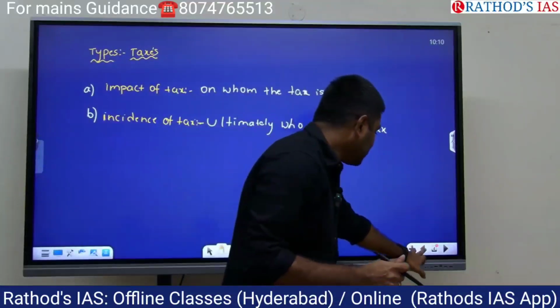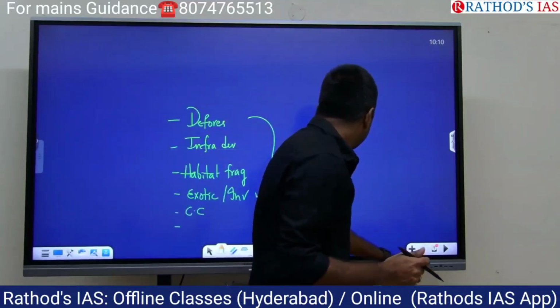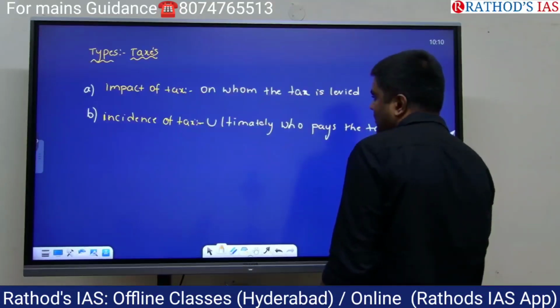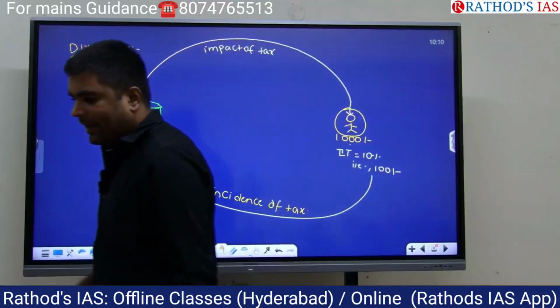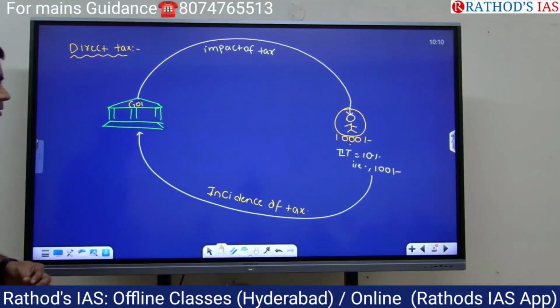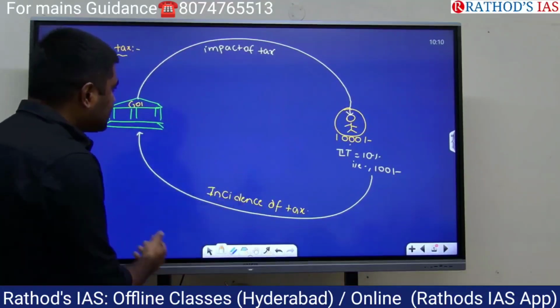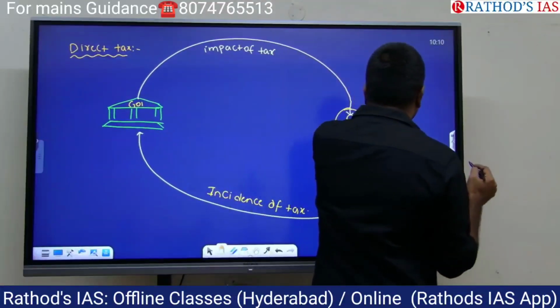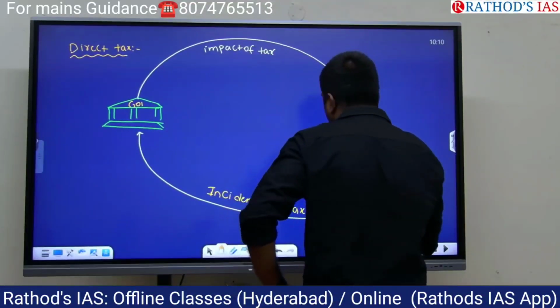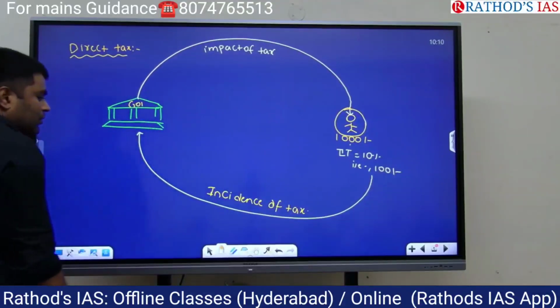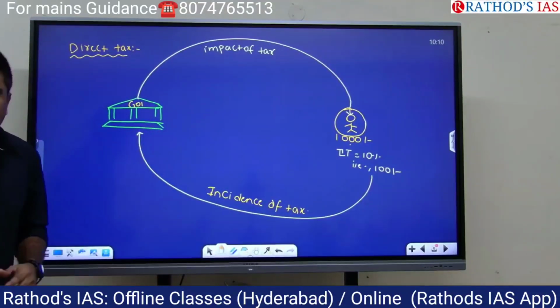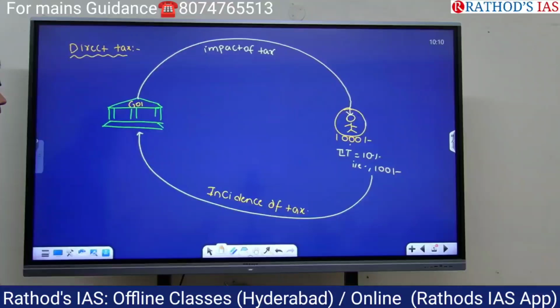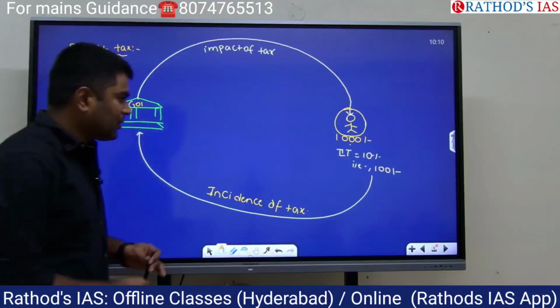Take this example, direct tax. Incidence of tax and impact of tax is on a single point. The single point is this individual. If impact of tax and incidence of tax is on a single point, that's called direct tax.